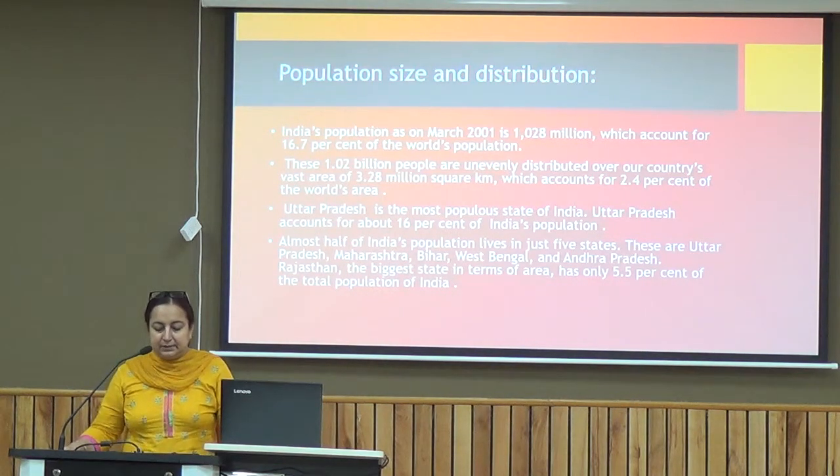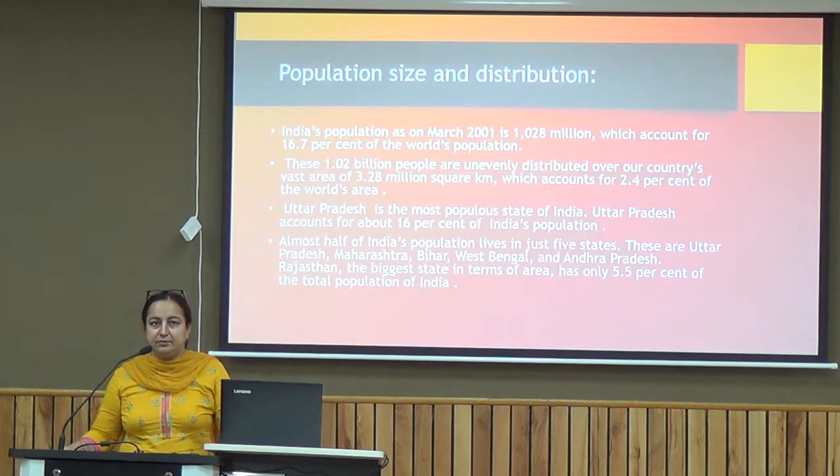And then Uttar Pradesh is the most populous state of India, which is accounting for about 16% of India's population. So the most populous state is Uttar Pradesh. Then almost half of India's population lives in just 5 states. So let's have a look at what all states are there. These are Uttar Pradesh, then next is Maharashtra, Bihar, West Bengal, Andhra Pradesh, Rajasthan.